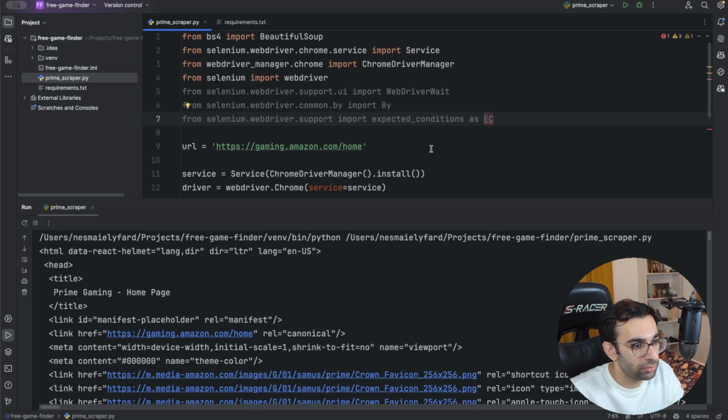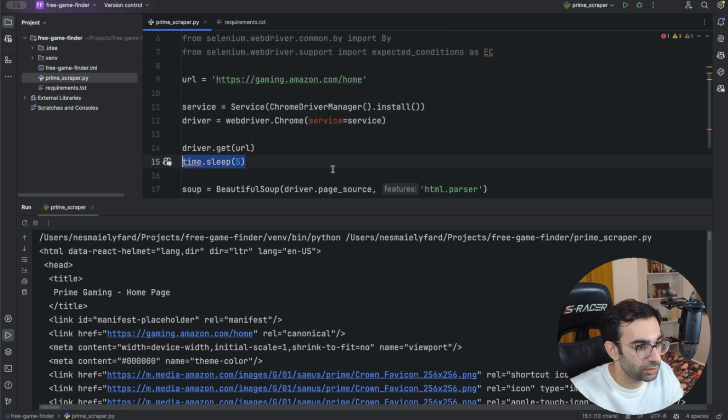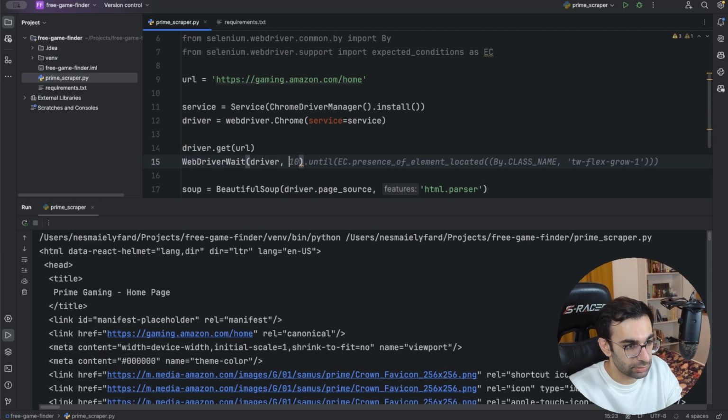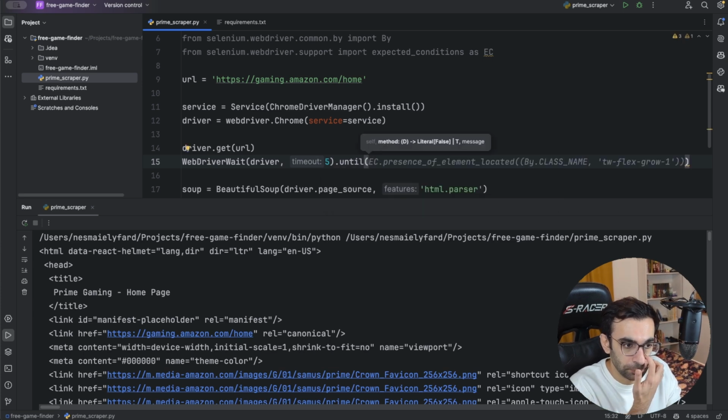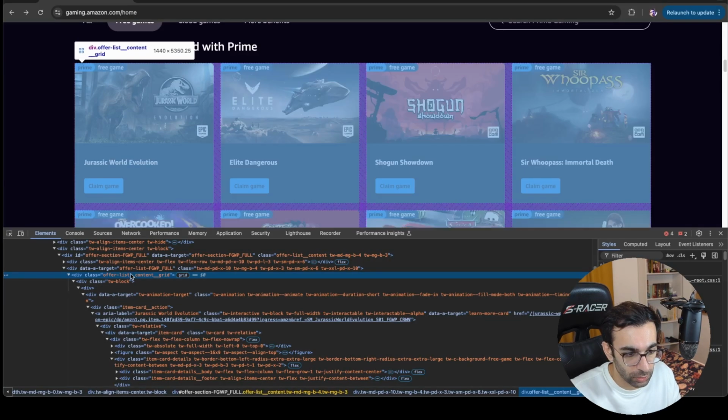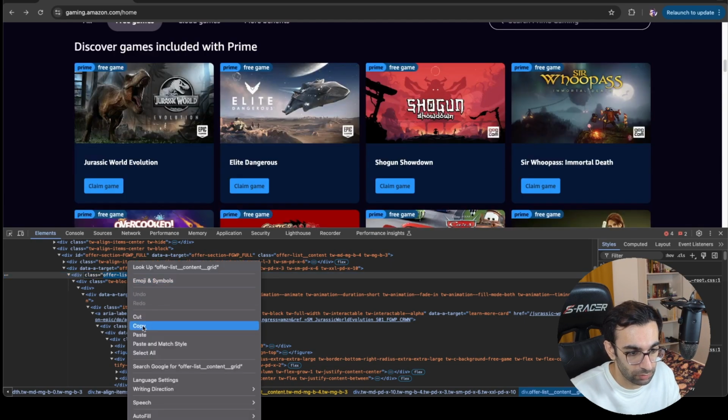Okay, let's define a WebDriverWait instead of this time.sleep, which is not a very good approach. I will ask the driver to wait, let's say 5 seconds, until a certain element is present. For example, I can use this expected condition, presence of element located, and I want to look by the CSS class name. So this one is also correct, but let's go back and copy the class name. What we are interested in is this class name. So I will copy that.